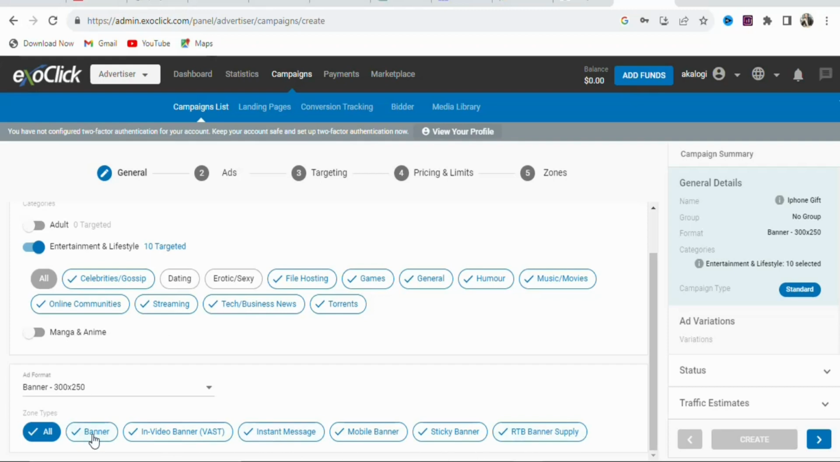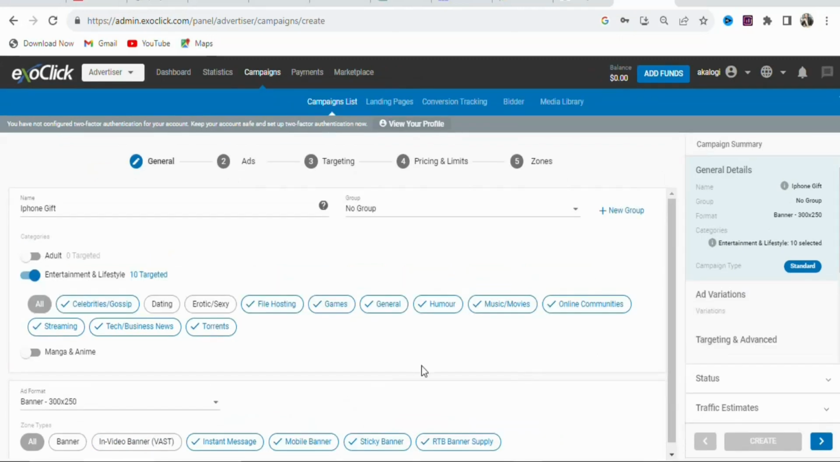You can see right here they have banner, in video banner, instant message, mobile banner, sticky banner, RTB banner. So any of them that you want, you can select. In this case I'm going to deselect banner. Once that is done, I'm also going to deselect in video banner. As you can see, that has been done. Once that is done, you are going to leave the rest.